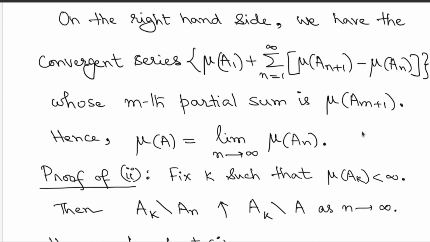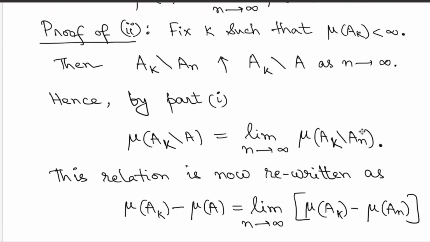Okay, so that proves the case when the sets are increasing. But when the sets are decreasing, you also have the assumption that there is at least one set A_k for which the measure is finite. So you start with that. Then observe this: the sets A_k minus A_n, where you fix k and vary n. Since the A_n are decreasing, A_k minus A_n will increase to A_k minus the complete intersection, capital A. But then here you can apply the first part, because this sequence now is an increasing sequence.